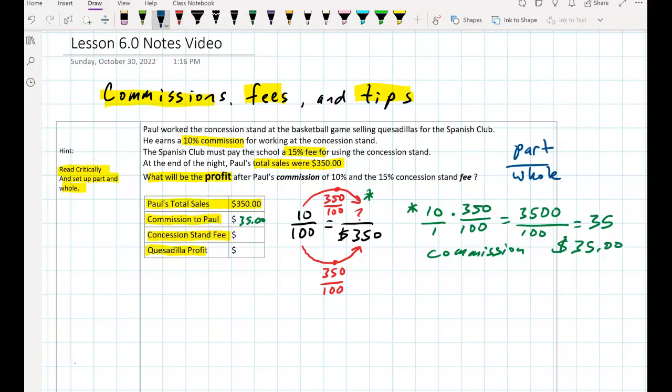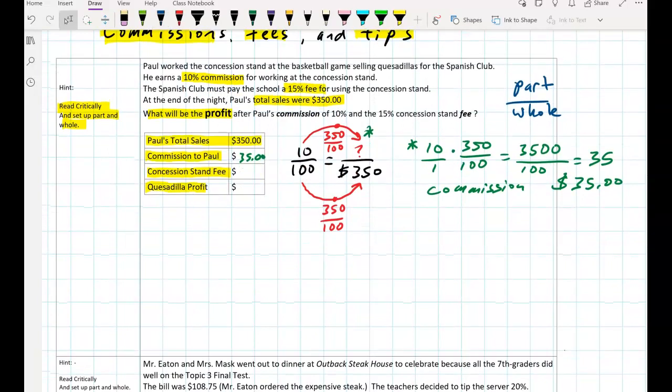And now we have to figure out the concession stand fee. All right, well, we're going to do the same thing, except in this case, we know that the concession stand fee is 15%. Again, we know the amount of the percent, so we're going to put that on the left-hand side. 15% is 15 out of 100.